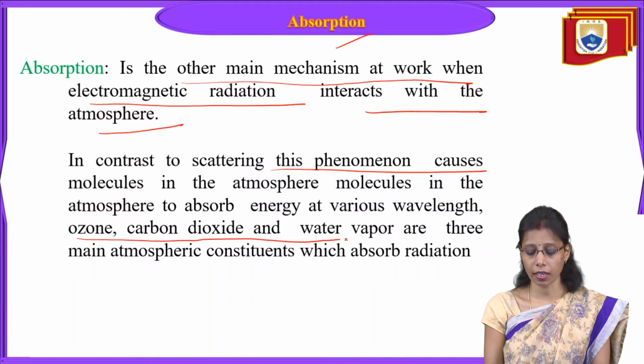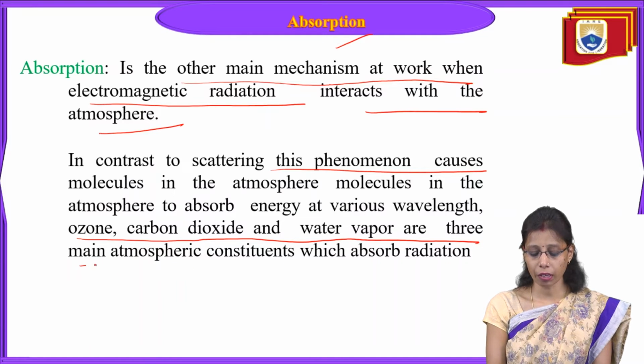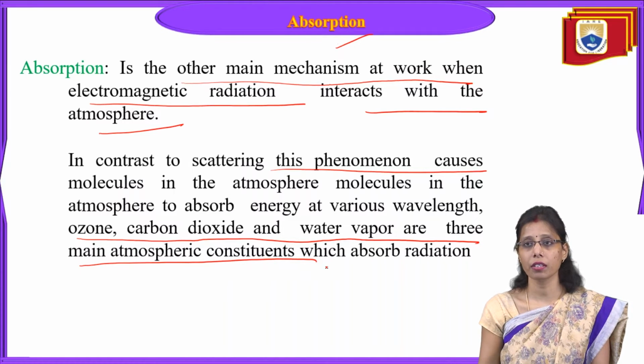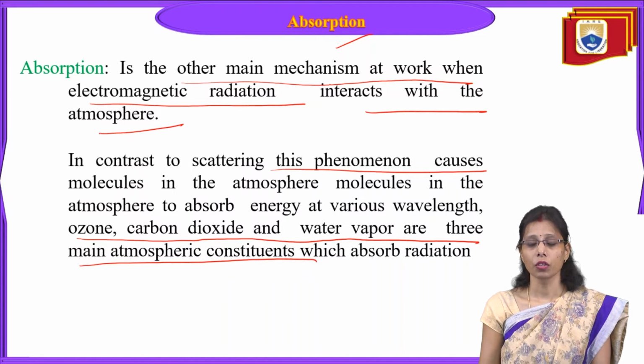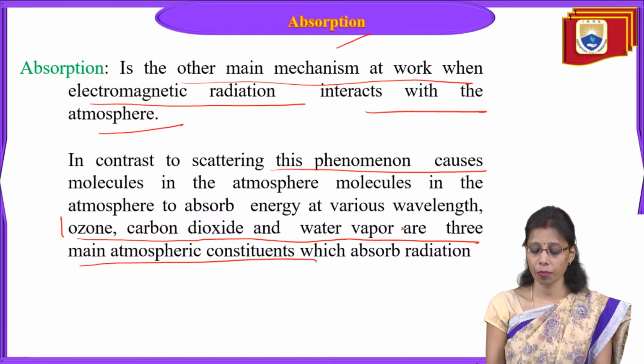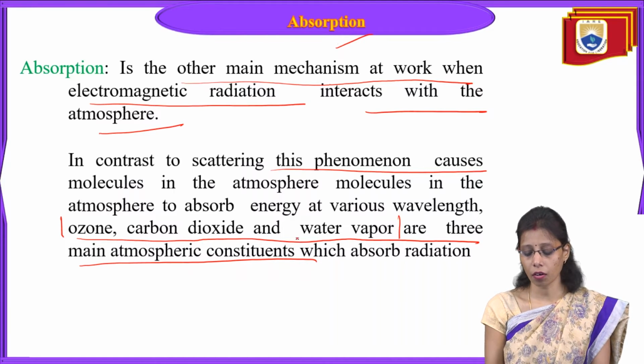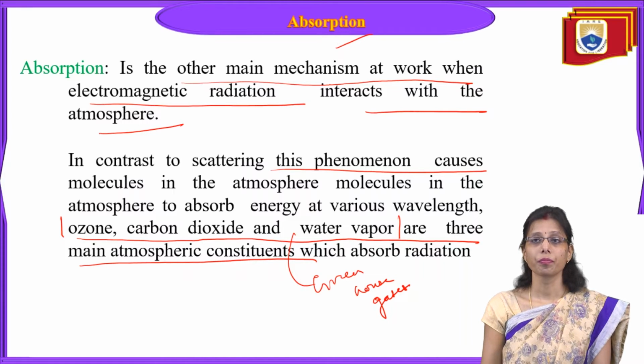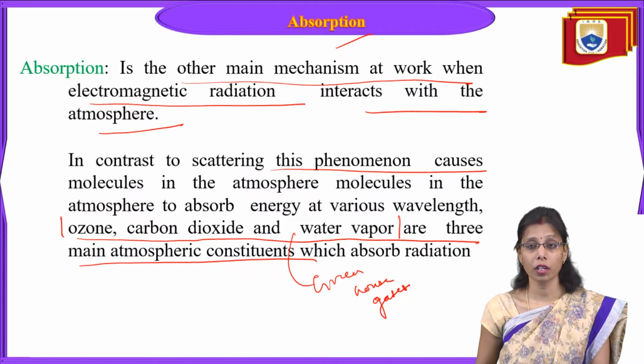Ozone, carbon dioxide and water vapor are the three main atmospheric constituents which absorb radiation. These are all greenhouse gases present in the atmosphere, and they absorb the radiation when it reaches the atmosphere.